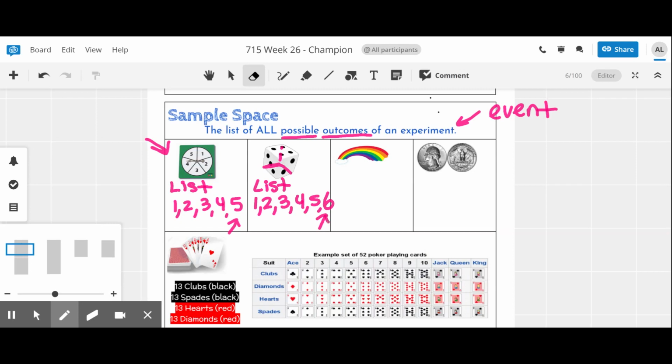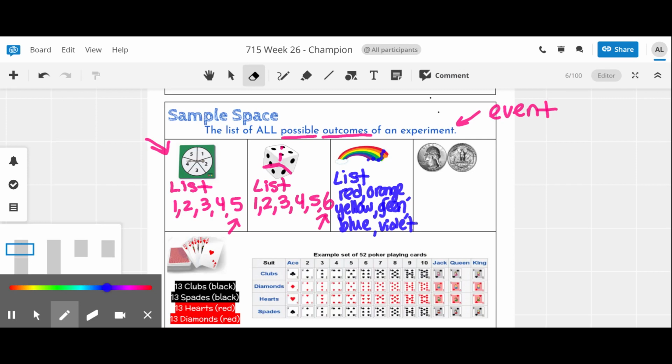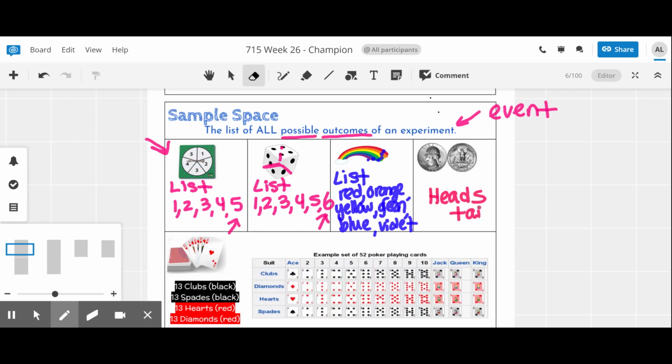How about in a rainbow? Each one of those colors is a possible outcome. And finally, for another example, flipping a coin. 2 outcomes, but the list is what we need, the list of both. A little more complicated and further down is the possible outcomes for a deck of cards.